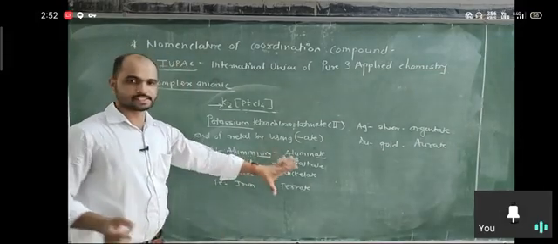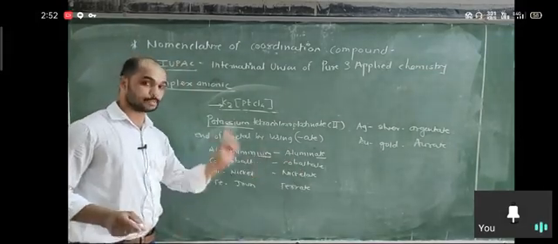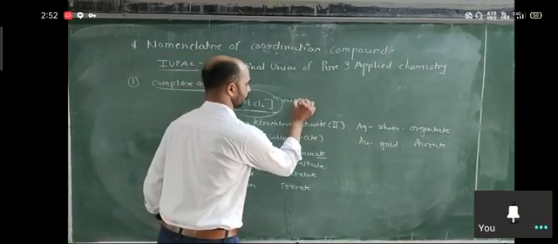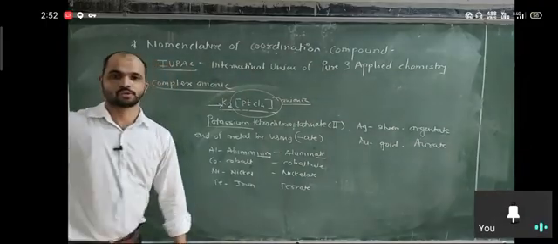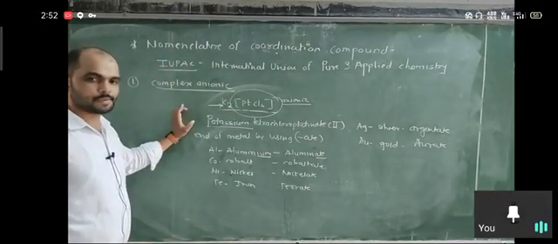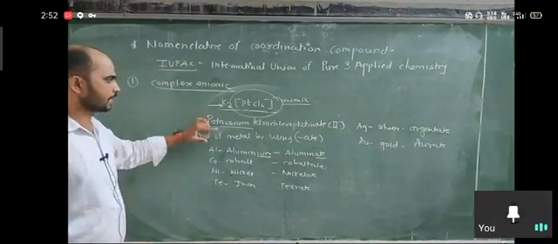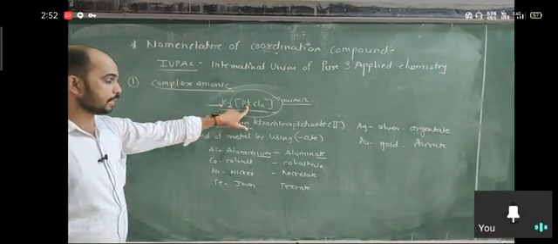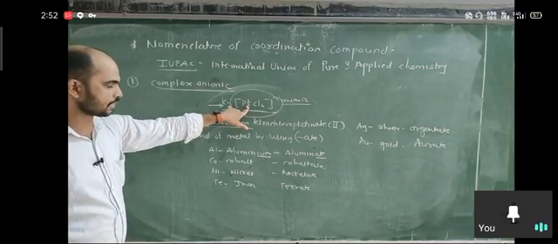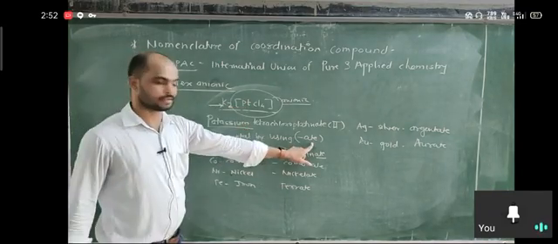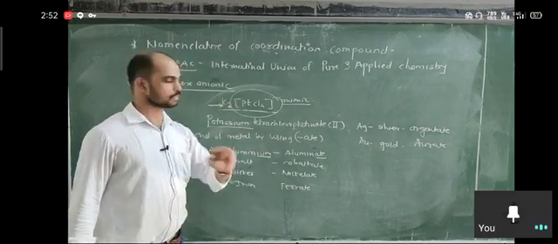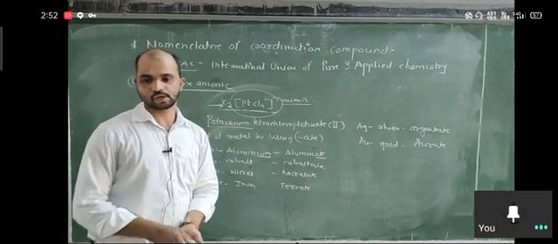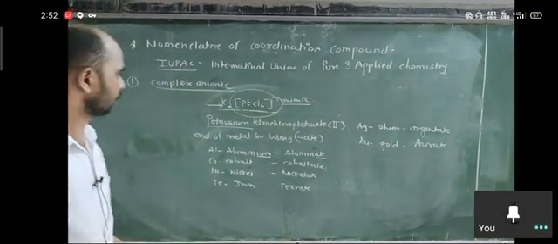So these are the changes. When these changes happen, if complex is anionic, it is the first rule. So first rule says, write the name of cation first, and second, when we conclude the name of complex, change the name of metal by replacing or by adding ATE. So sometimes we replace E, sometimes we replace IUM. So keep in mind their names, this is very important. So it is all about the first rule.